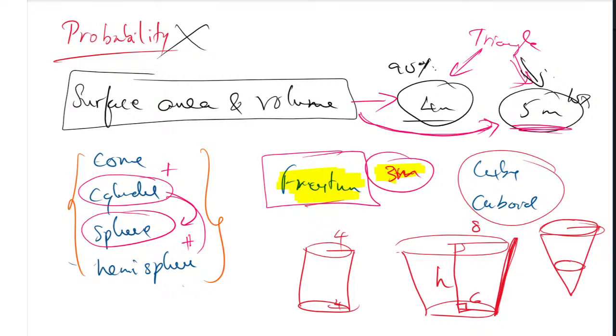I want you to decide which lesson I have to take first, whether I have to go with the AP lesson, the triangle lesson, or the trigonometry lesson. It is your choice now. So I will take a vote from you now. Which lesson should I start with? Starting with AP, or starting in between with trigonometry or statistics, like this. Just put in the chat which lesson I have to start with.